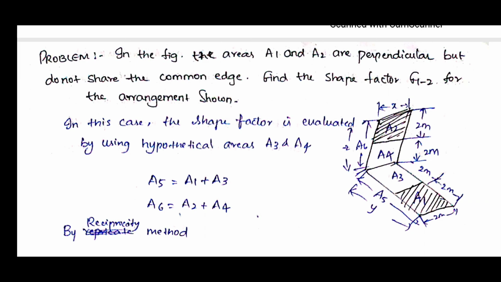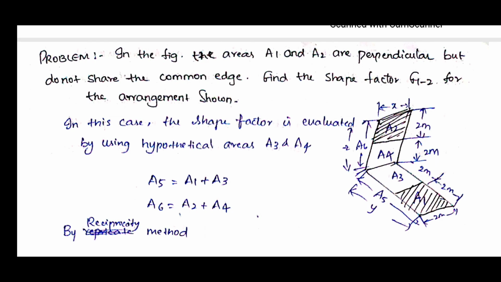Here they have given a figure with the areas A1 and A2, and these actual ones are A1 and A2, but they are not sharing a common edge. But we know all these formulas apply only when they share a common edge. So for that, we evaluate using hypothetical areas. That means we are trying to get a common edge by introducing two more areas, A3 and A4. Now both the surfaces are perpendicular to each other, so we can apply whatever we applied till now.